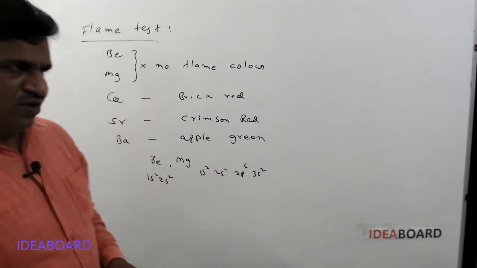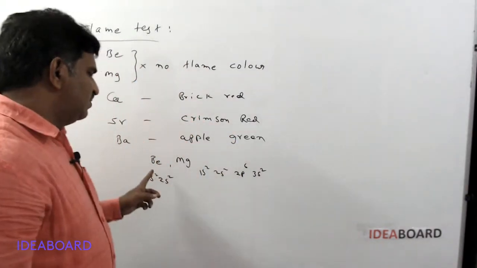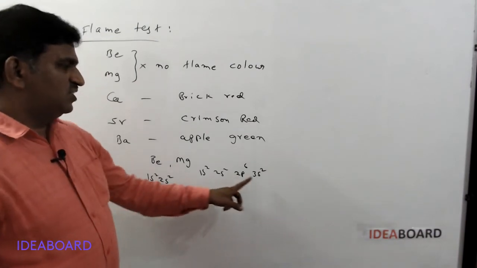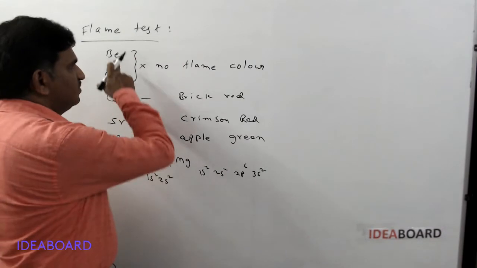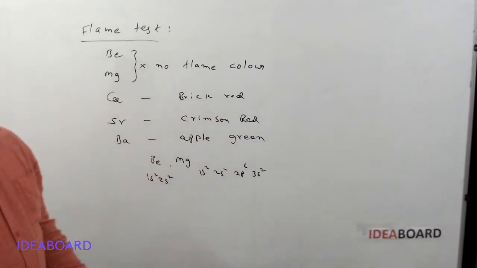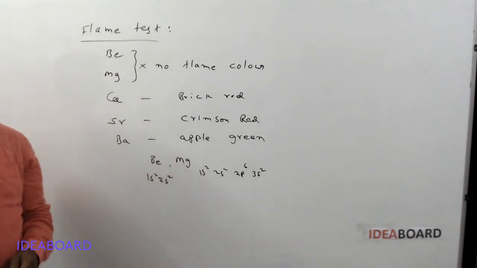The flame energy is not sufficient to excite the valence shell electrons of beryllium and magnesium. So for this reason, beryllium and magnesium do not give any flame color in a flame test.